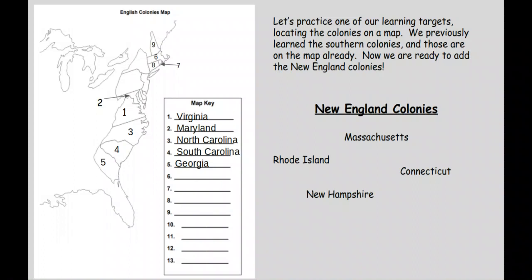Next to Rhode Island is a colony marked with numeral 8. Which colony was that? Remember the settlement of Hartford? That was located in the area marked with an 8, Connecticut. Finally, north of Massachusetts is a colony. It is marked by the number 9 on the map. What is its name? Number 9 is the colony of New Hampshire.